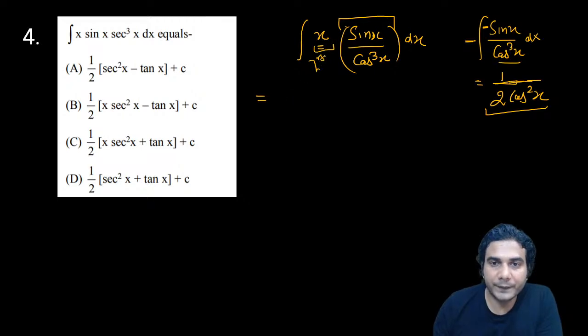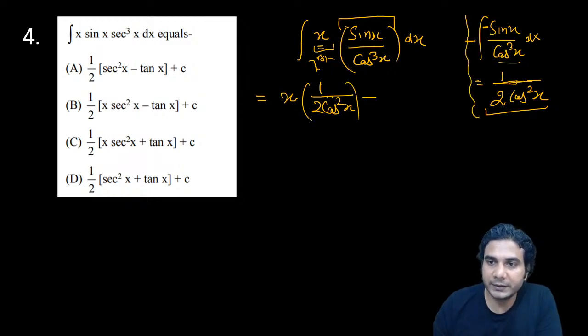first function as it is, x into antiderivative of second, which is 1 upon 2 cos square x, all right, minus, let's keep it separate, minus integral of differentiation of first, which is 1, and integral of second, which is 1 upon 2 cos square x, all right?